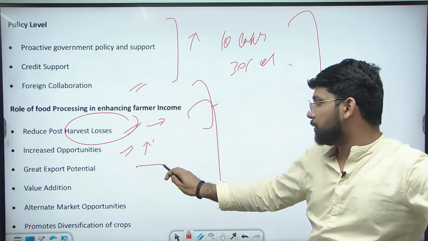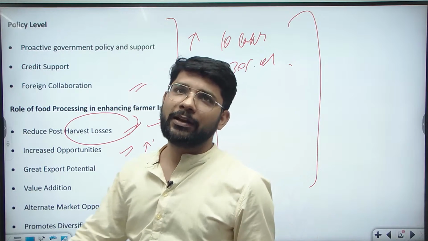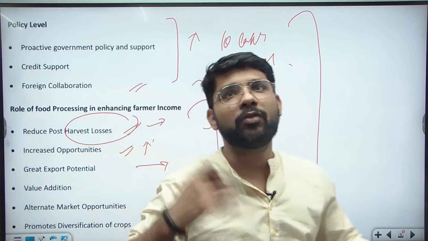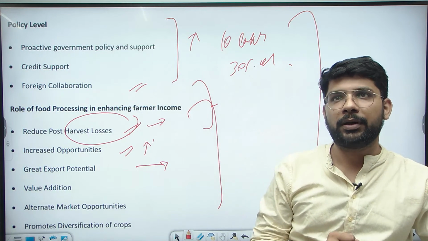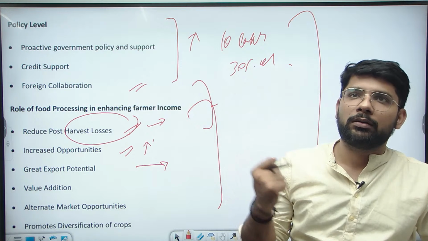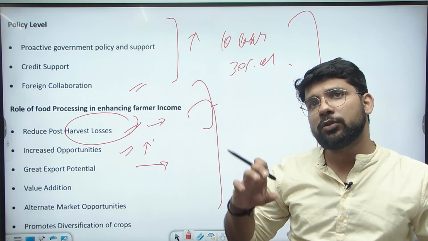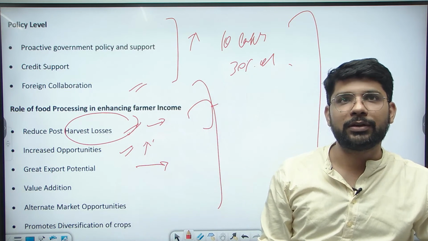Great export potential. Farmers can collaborate, form self-help groups, and join their lands to produce high quality products, and they can export to some of the units established outside the country. Or they can also export processed food when they tie up an agreement with the food processing units.